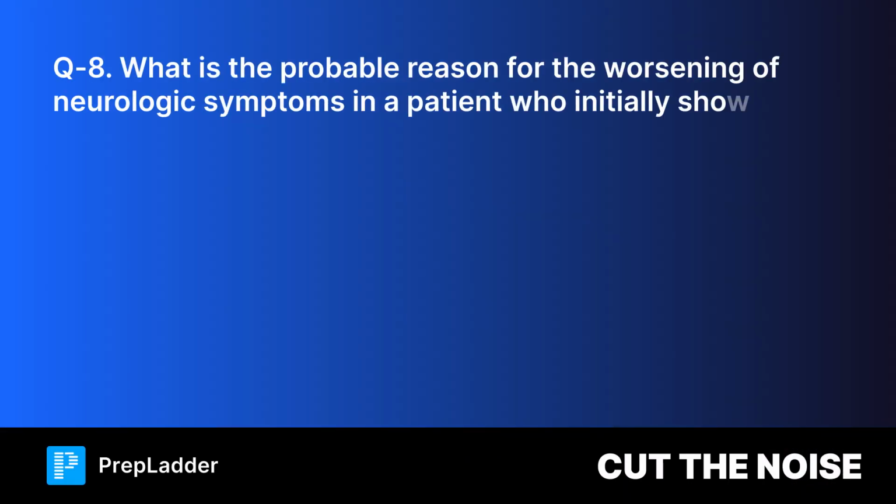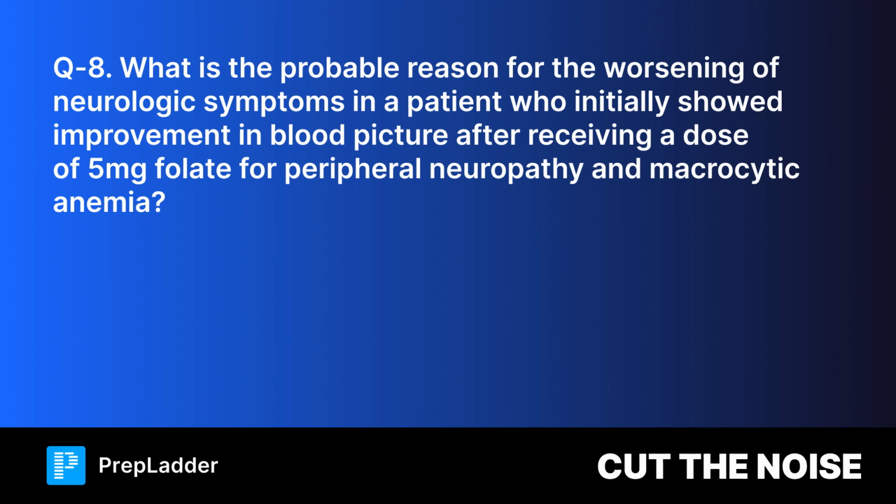Question 8. What is the probable reason for the worsening of neurologic symptoms in a patient who initially showed improvement in blood picture after receiving a dose of 5 mg folate for peripheral neuropathy and macrocytic anemia?